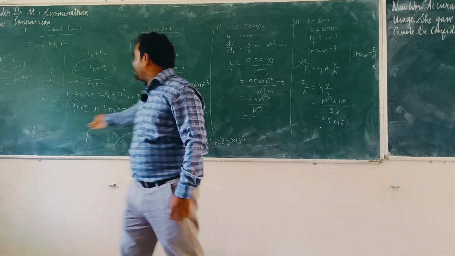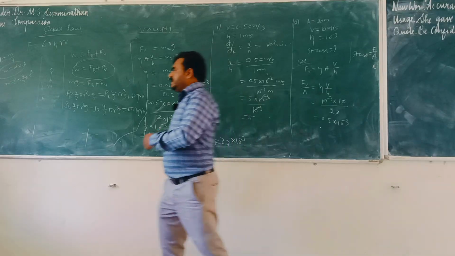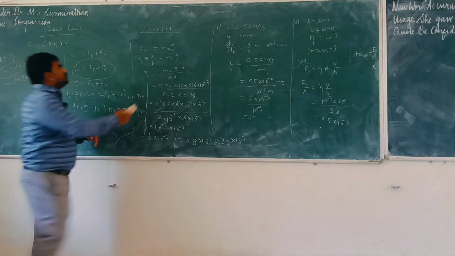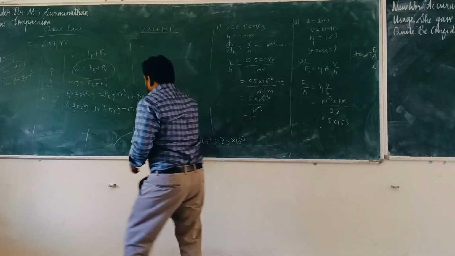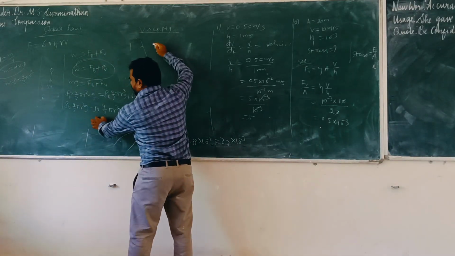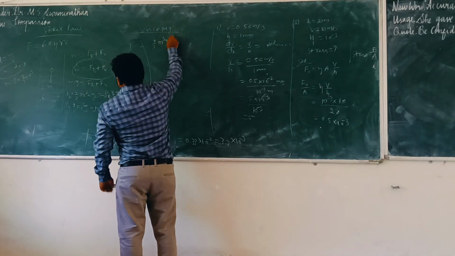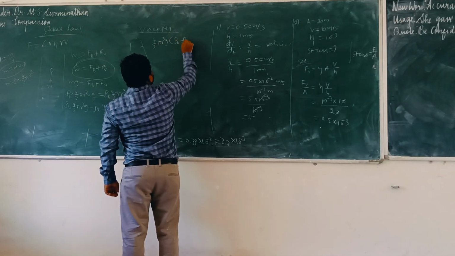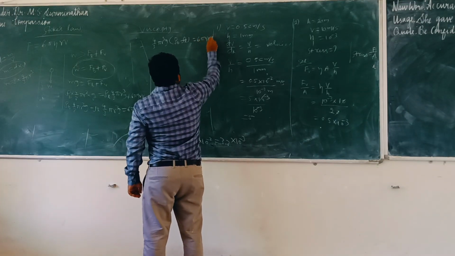Our aim is to determine V. So what are the common terms? 4/3 pi r cube G. So rho B minus rho L is equal to 6 pi eta r V.